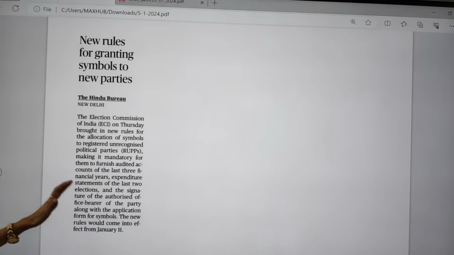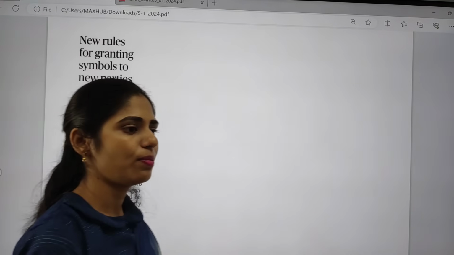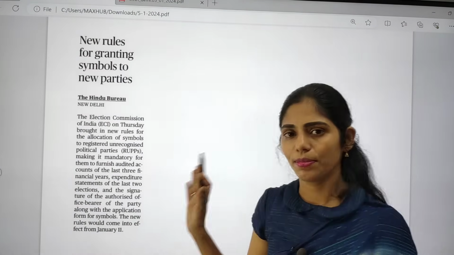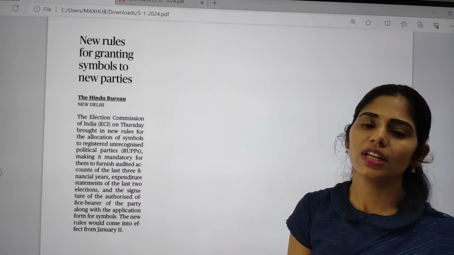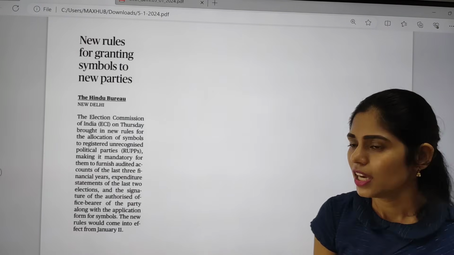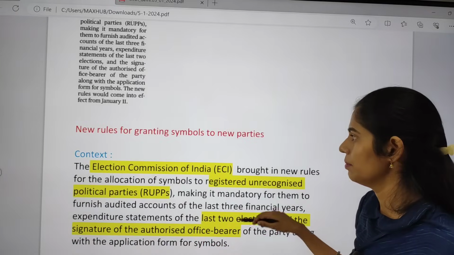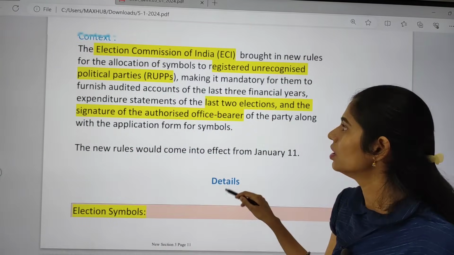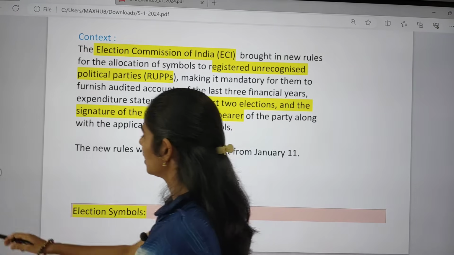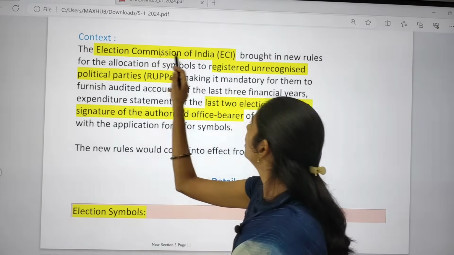And next topic is new rules for granting symbols to new parties. This topic is important from your polity, which comes in the GS paper 2, and this topic is important from your prelims. Whenever any news comes in newspapers regarding ECI, Election Commission of India, that will be very important from your prelims point of view. So what is this article saying about ECI?